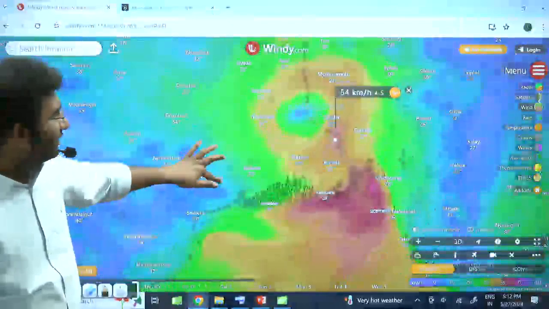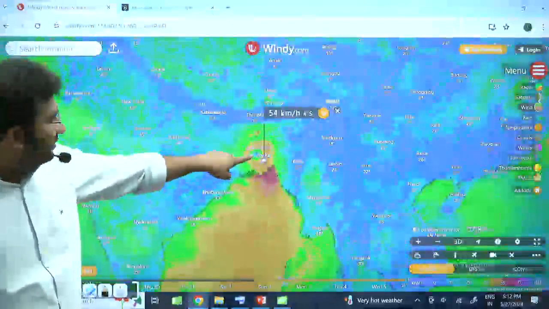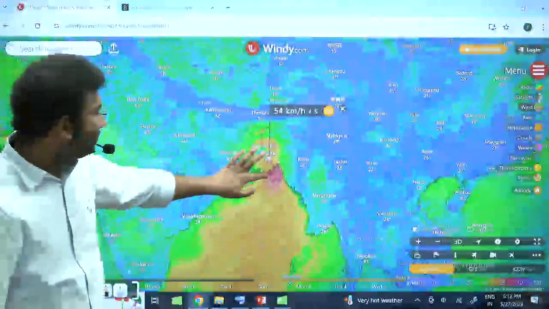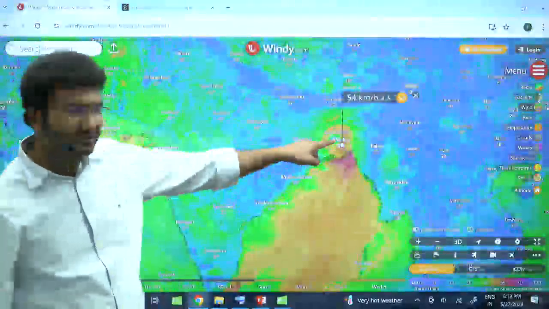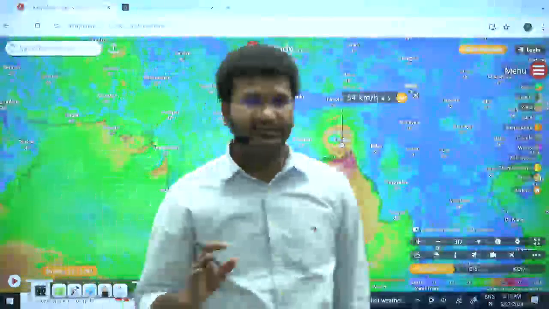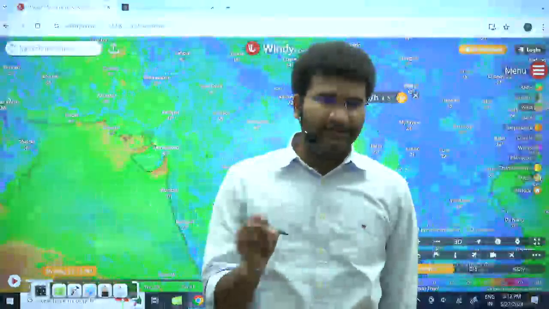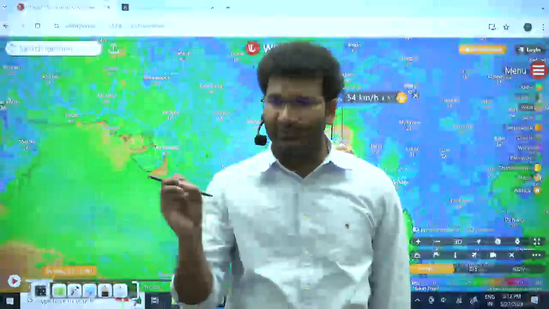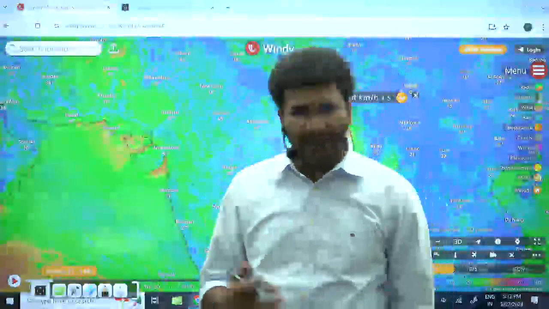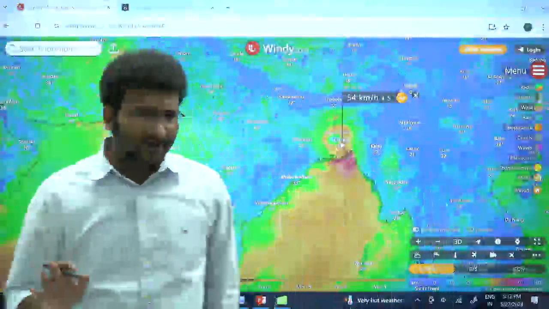This cyclone here, they are secondary circulations. I am telling you, only when primary circulations fail, secondary circulations come into the picture. Always remember that a cyclone is a low pressure system. An extremely low pressure system which is present on the ocean is called a tropical cyclone. We'll learn that in a little more detail when I go into the secondary circulations.